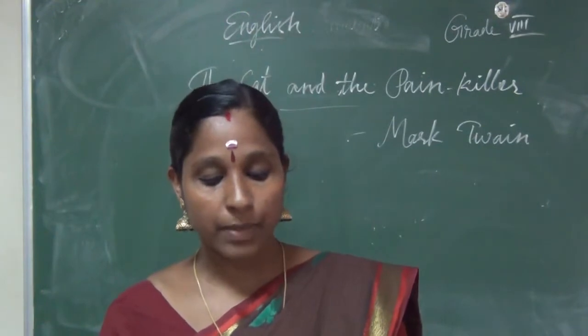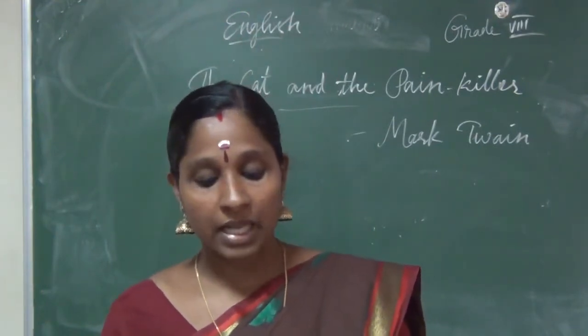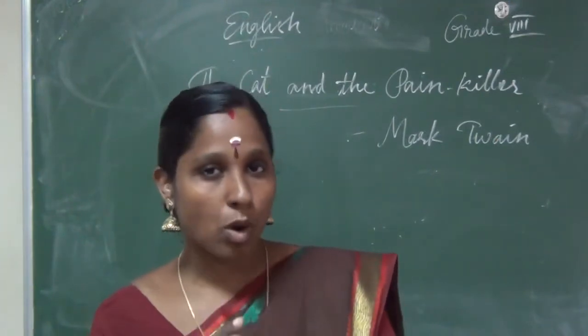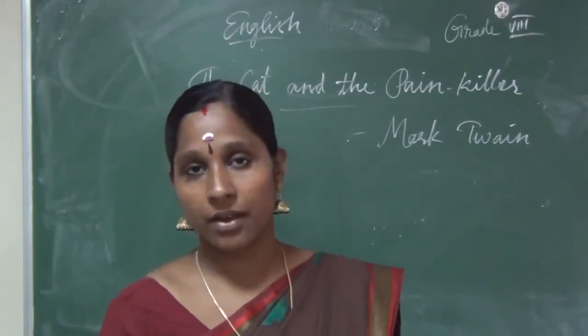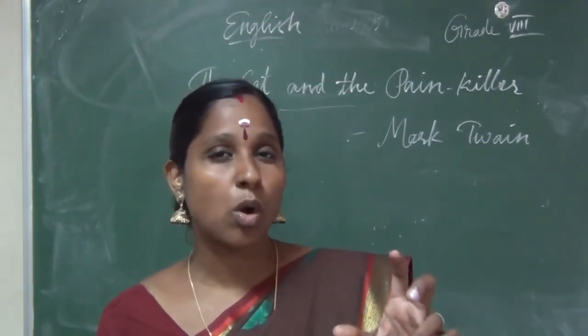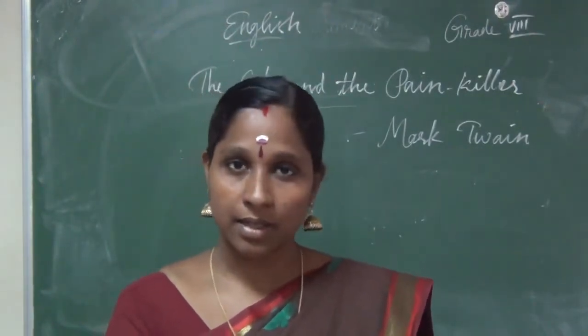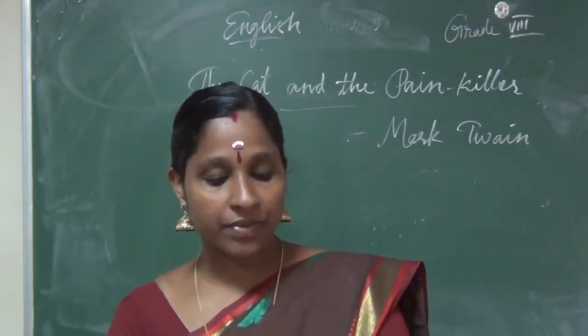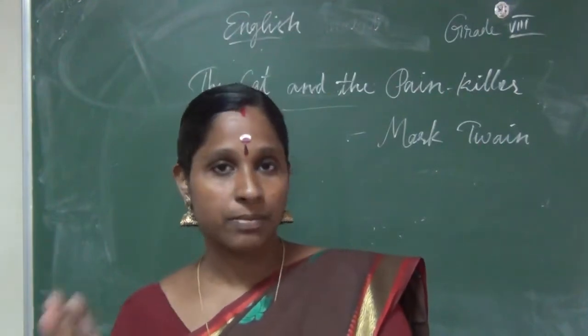It is a big novel, and from that book a small portion, a small story, has been taken for us to learn, by Mark Twain. So, an extract from The Adventures of Tom Sawyer.